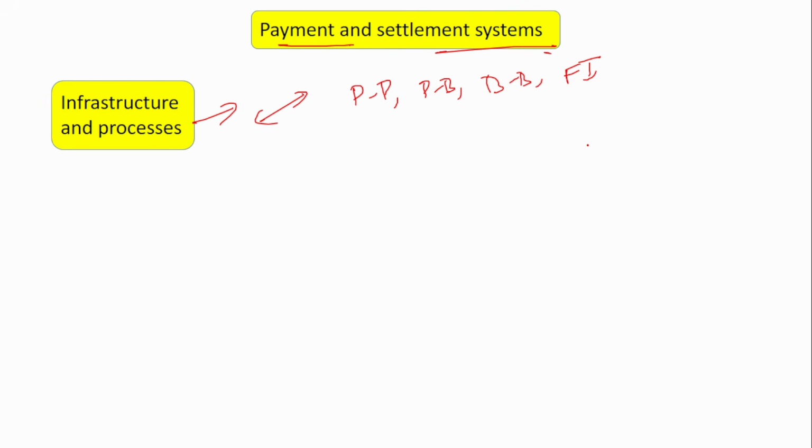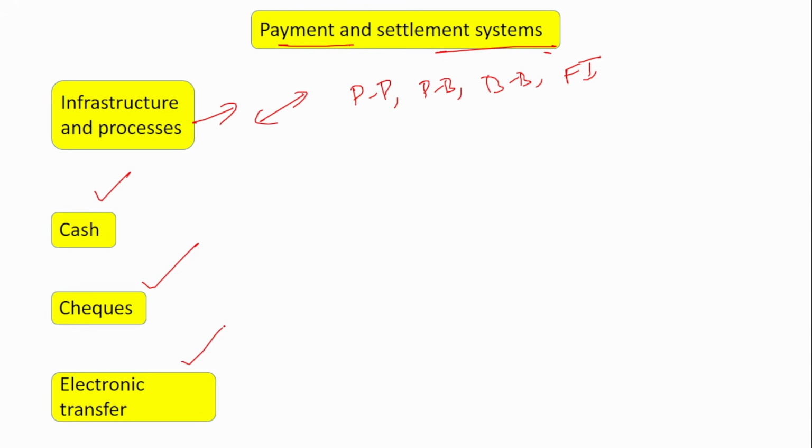So this infrastructure is provided by this payment and settlement system, and also this provides the framework for various payment methods like cash, checks, electronic transfer, digital payments. So for all this, an infrastructure is required, right? So everything is provided by this payment and settlement system.